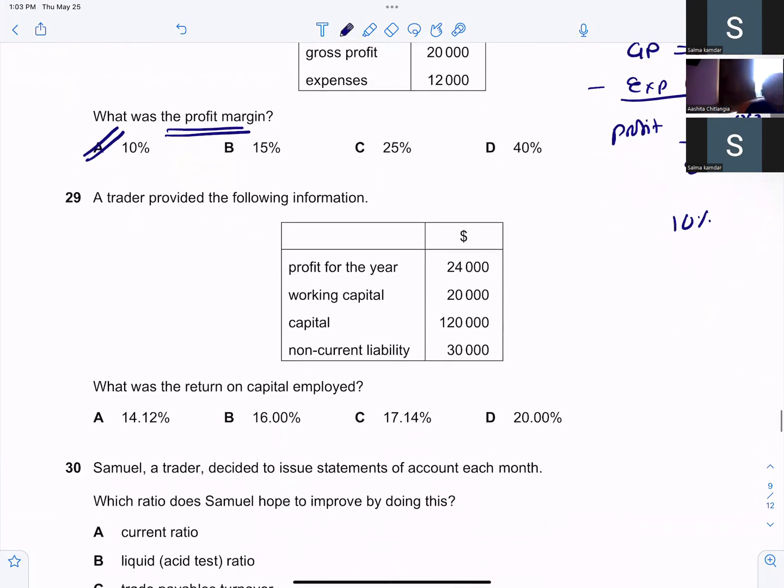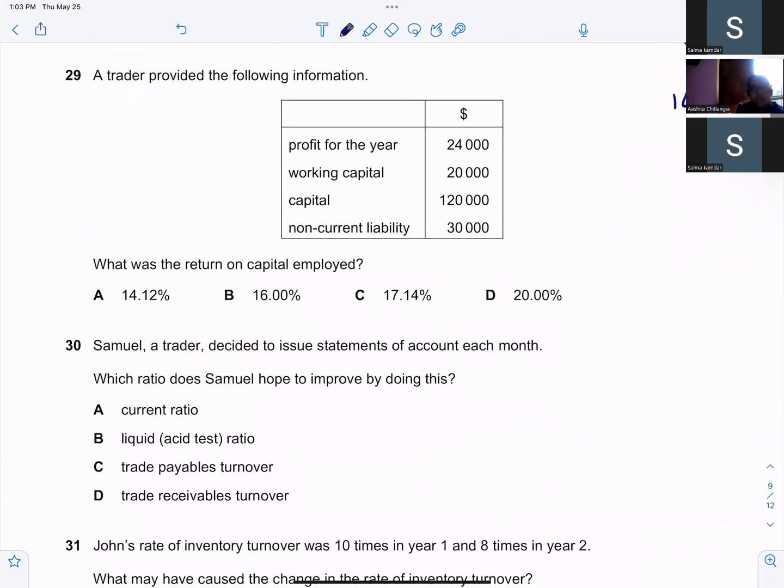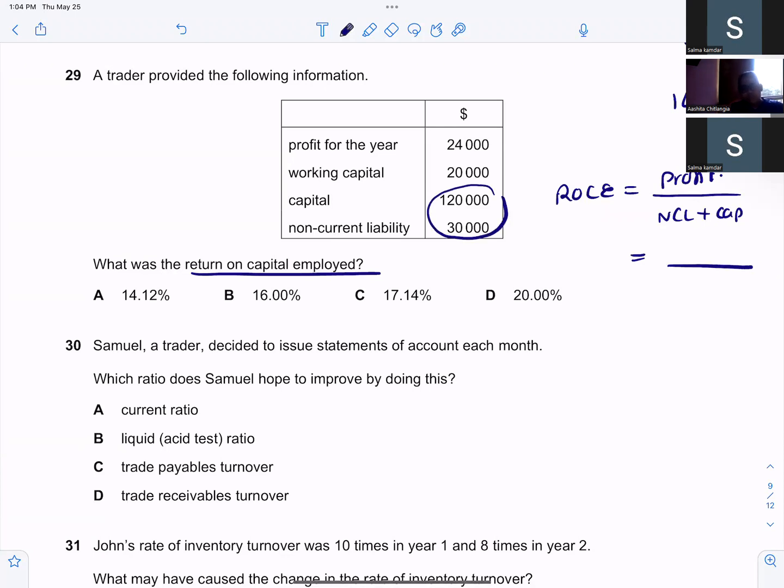A trader provided the following information. What was the return on capital employed? Okay, so first we need to find capital employed. Capital employed is non-current liability plus capital. So non-current liability plus 120,000, it's equal to 150,000.